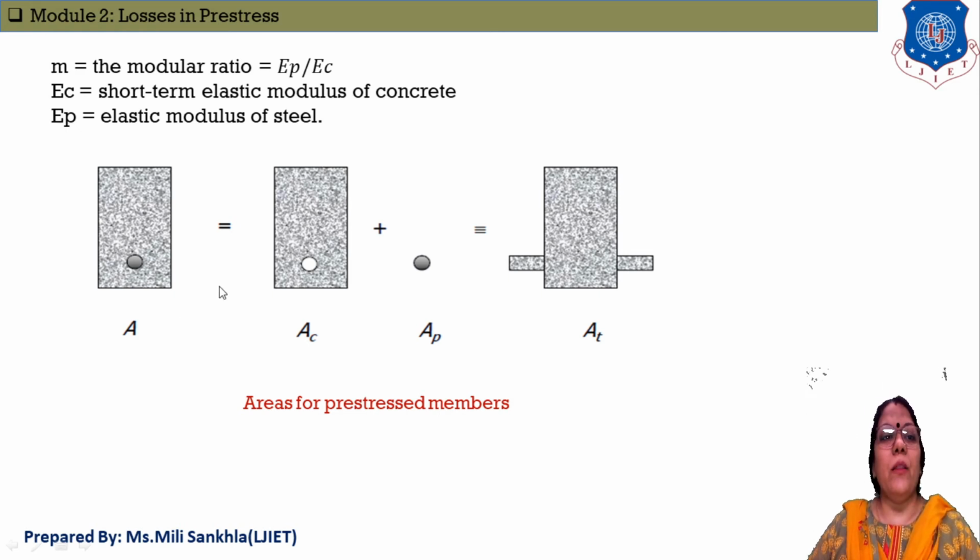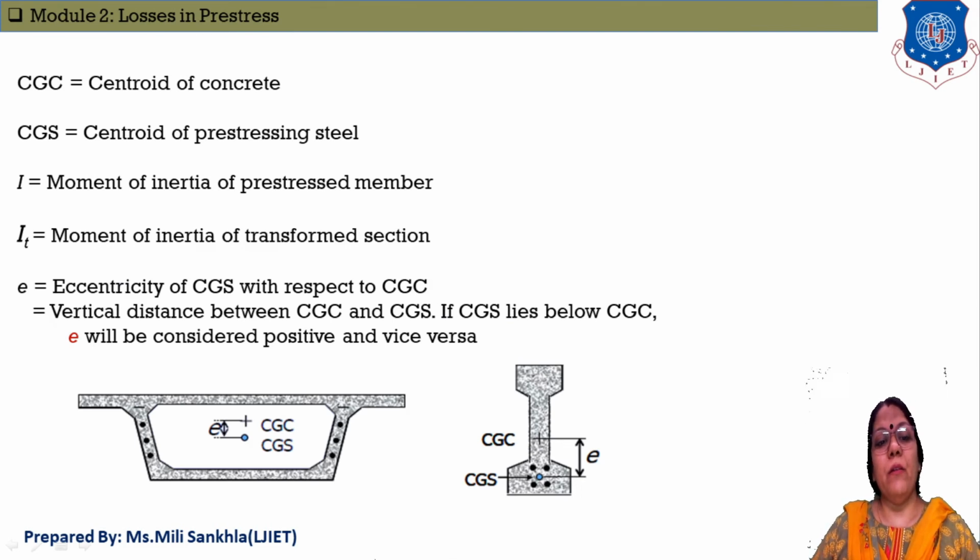Okay, now here I take two figures. This one is the figure of a box girder and this one is the I girder. This box girder is used in box culverts and underpasses.